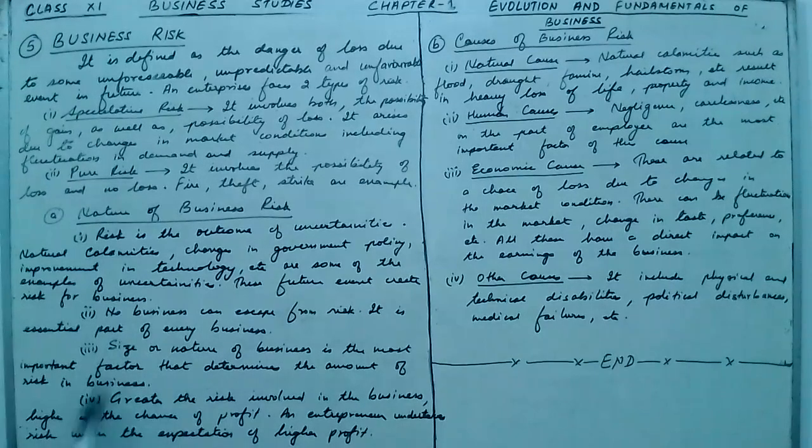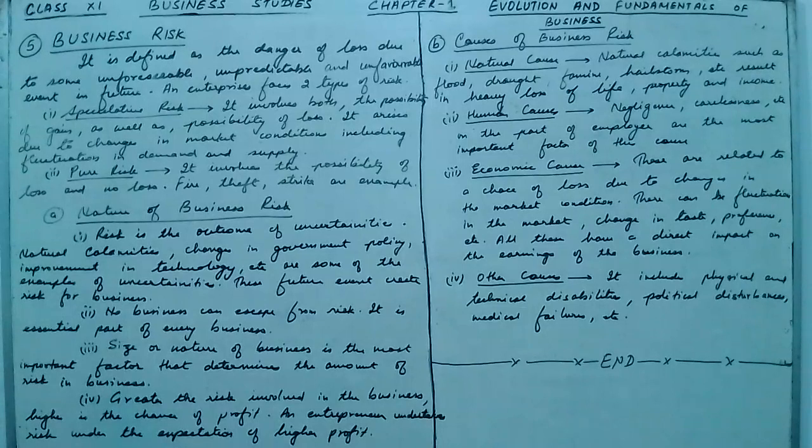Now the fourth nature of business risk is that the greater the risk involved in the business, the higher the chances of profit. So more risk, more profit. An entrepreneur undertakes risk under the expectation of higher profits. So every businessman, under the expectation of higher profit, always takes risk.